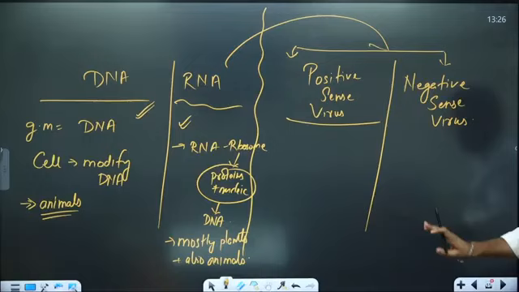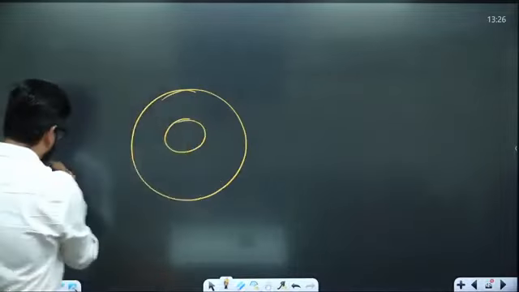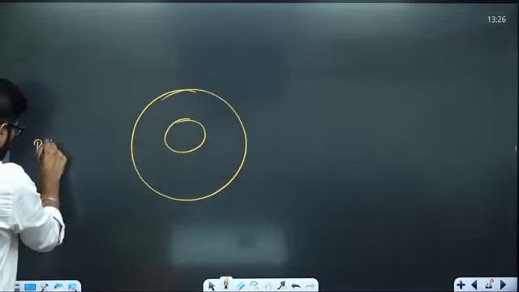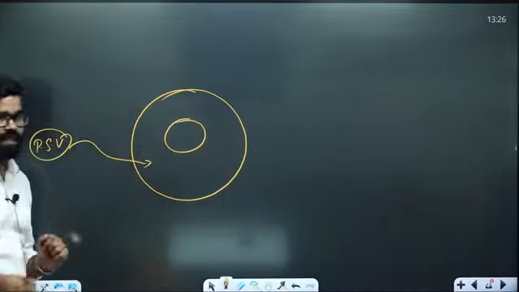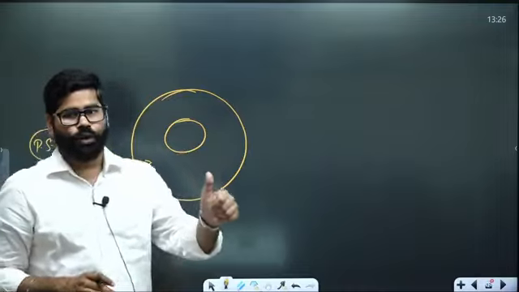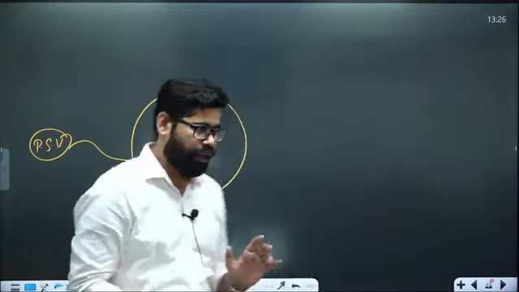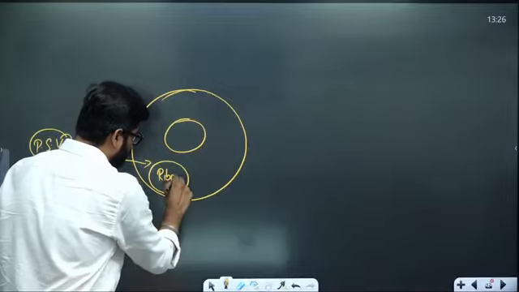So let me tell you how they work. Suppose this is a cell. If there is a positive sense virus, they will enter into the cell and directly take control of the ribosome.